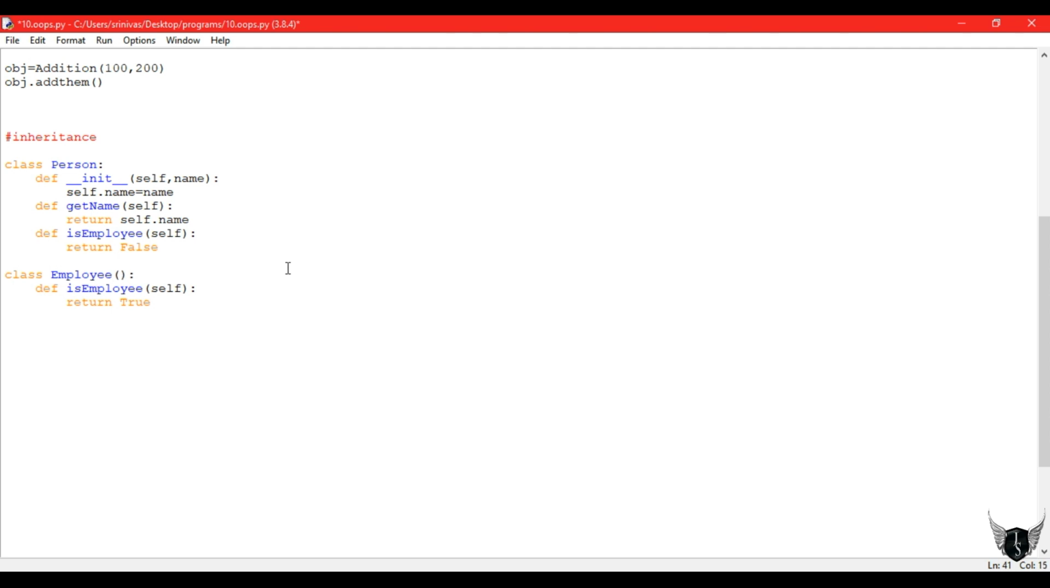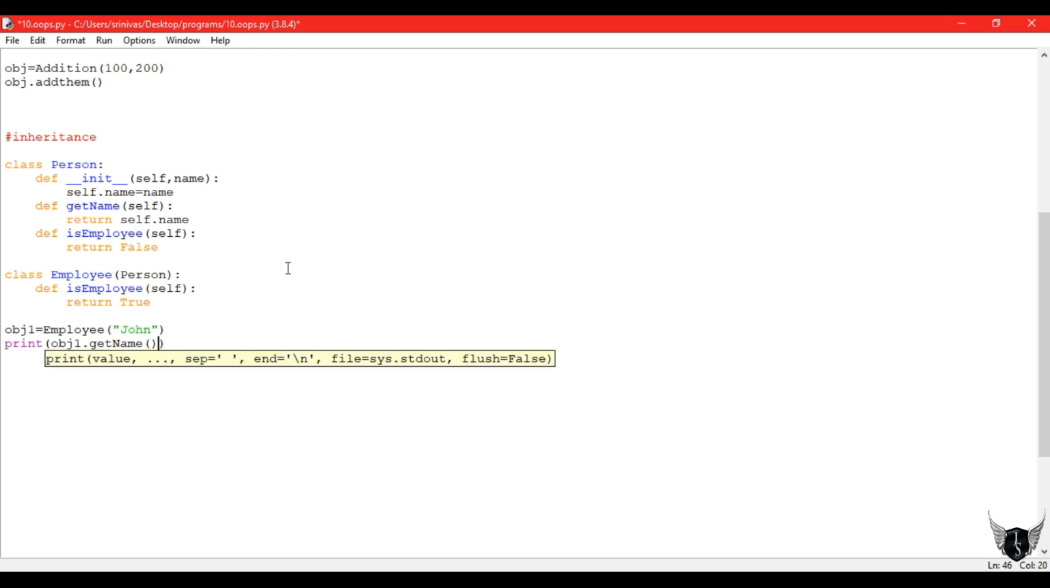We can write in brackets the upper class name, or parent class name. Let's create an object first directly for employee. If I create an employee and we use the constructor, the parameter in that constructor is John. So object one dot get name. If you use get name, John gets printed. So my output is John, and I am checking whether he is an employee or not. Since I have created the object for the employee class, it will return true. So John comma true are my outputs here.